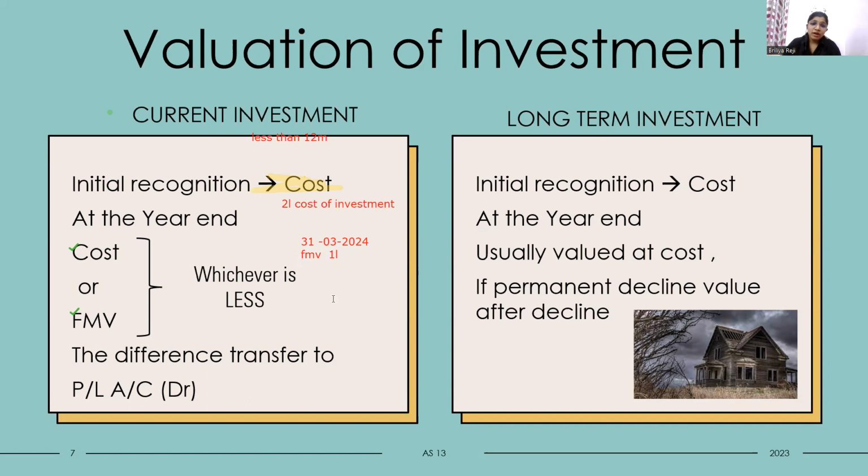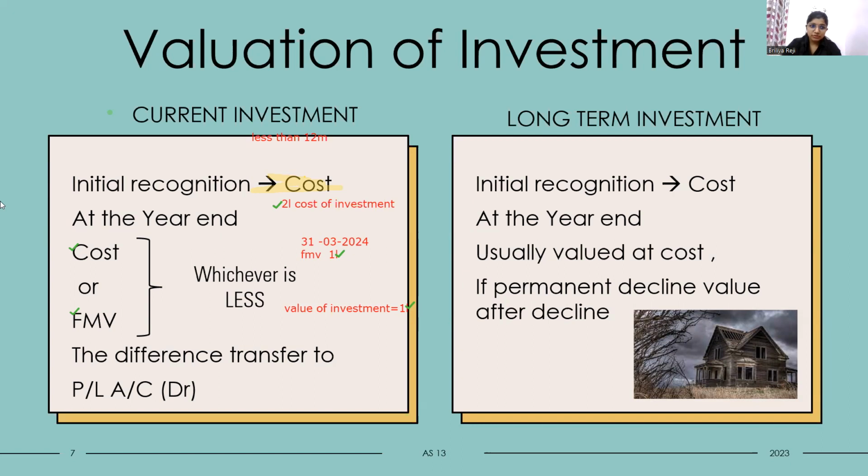So at the year end, what will be the value of the investment? The value of investment will be recognized at rupees 1 lakh, because we say that it is recognized at cost or market price, whichever is lower. The cost is rupees 2 lakh and the fair market value is 1 lakh. Whichever is lower, 1 lakh. So it will be recognized at rupees 1 lakh.